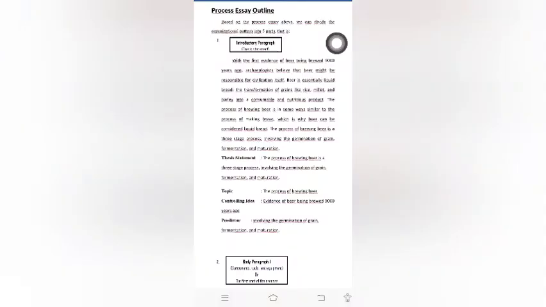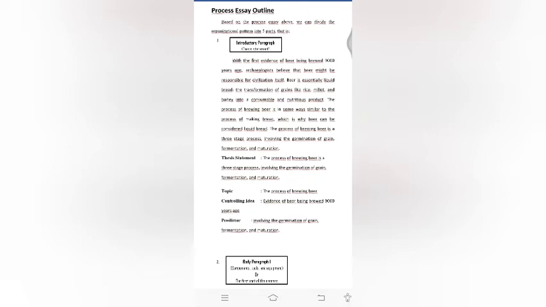Essay outline. Based on the process essay above, we can divide the organizational pattern into 5 parts, that is 1. Introductory paragraph. Thesis statement. With the first evidence of beer being brewed 9,000 years ago, archaeologists believe that beer might be responsible for civilization itself. Beer is essentially liquid bread, the transformation of grain like rice, milk, and barley into a consumable and nutritious product.